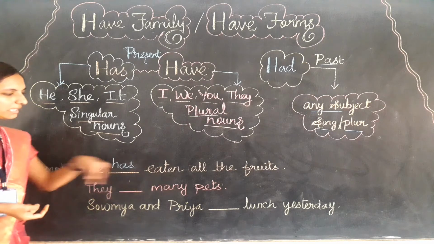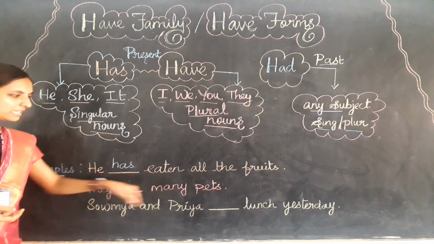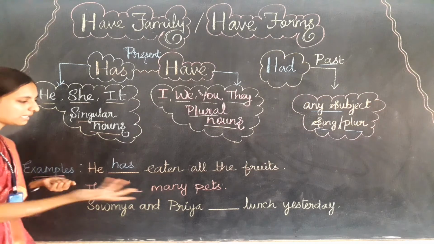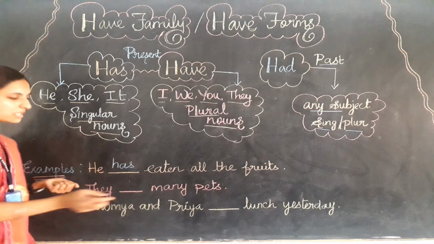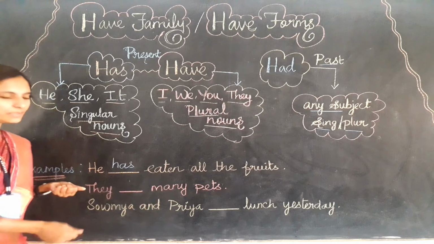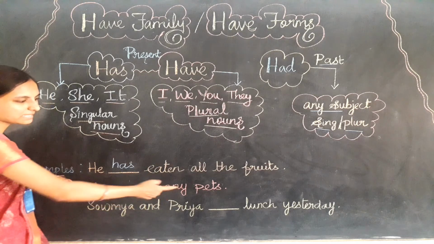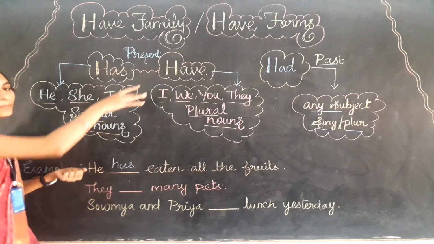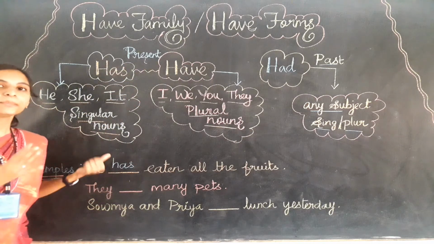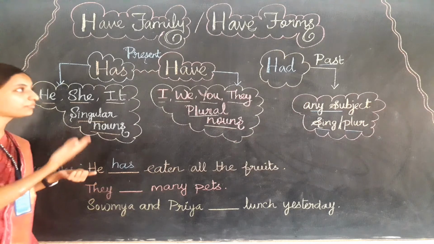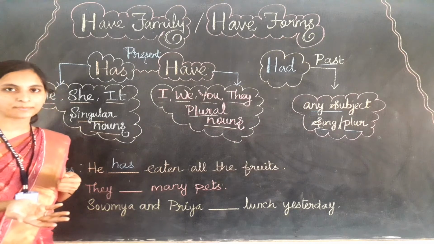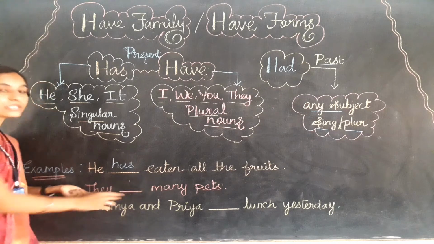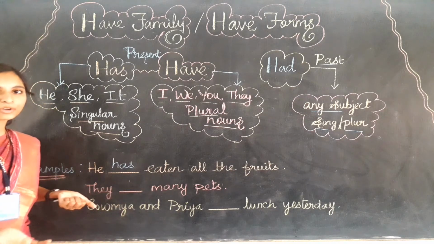They dash many pets. You can see here we can't find any main verbs, right? Main verbs means action words. Can you find any main verbs here? No, they many pets. There is no main verb. So here only the have family is going to act as the main verb, okay? The have family can act as a helping verb and also as the main verb. So here it is going to act as the main verb only.